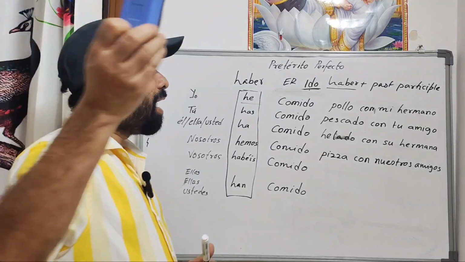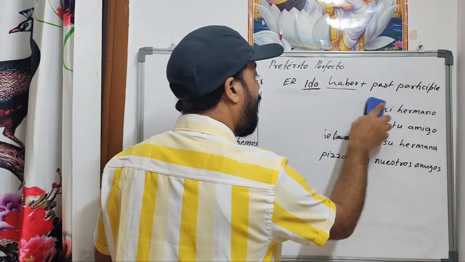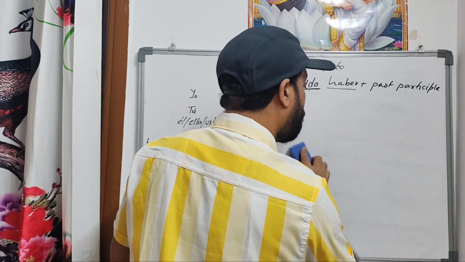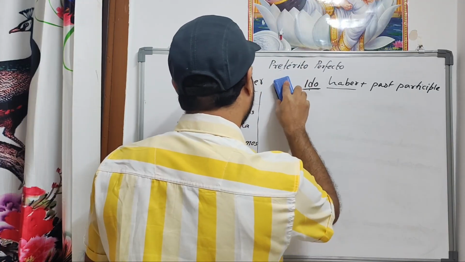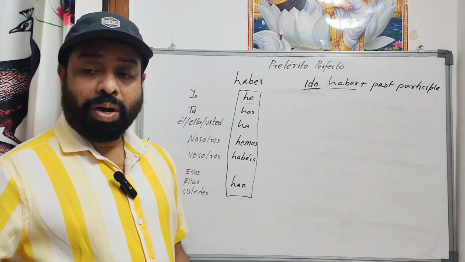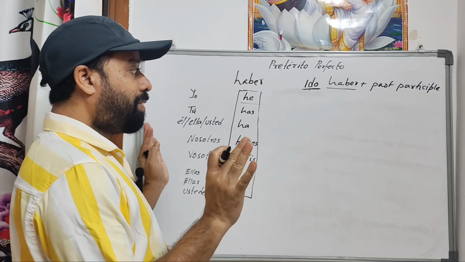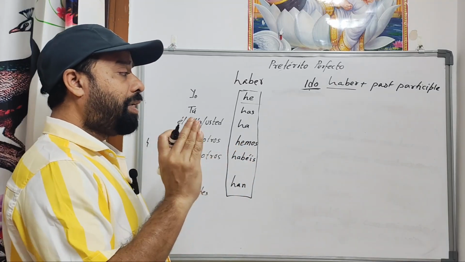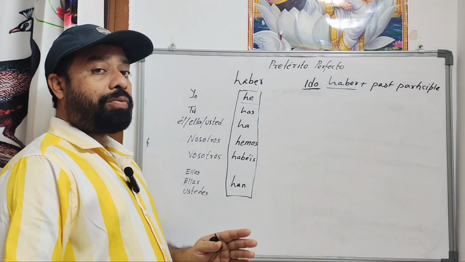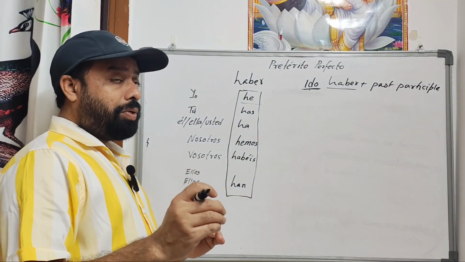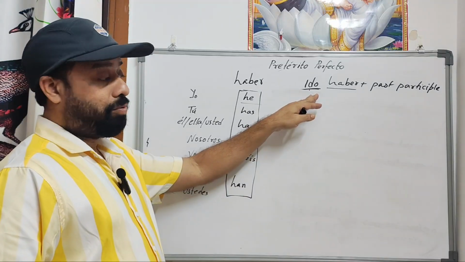Let us see now how IR verbs are done. So I hope you understood the AR. Let us do the IR verbs, and that's why I have done it in two parts, so that you can understand better. Okay, now we're going to talk about IR verbs. IR verbs are also very simple. We have to remember that whether it is ER or IR, we have to take the haber conjugation. For AR we added ado, and for ER and IR we have to add ido.